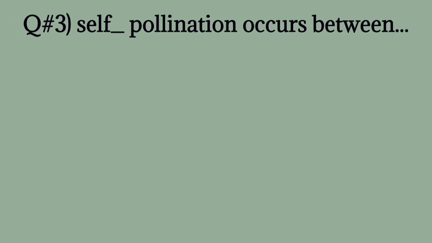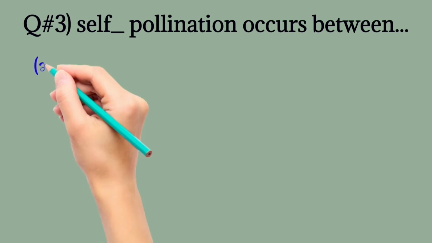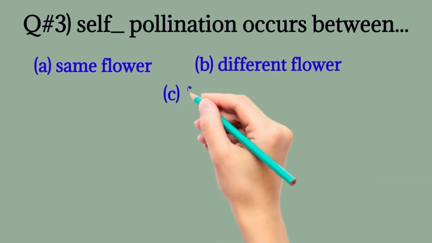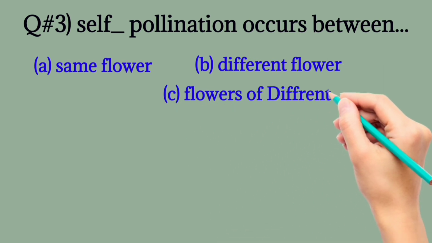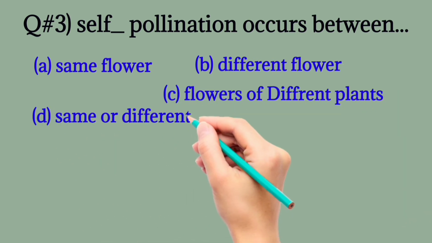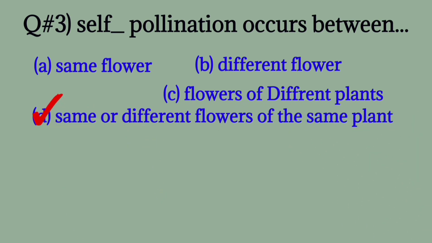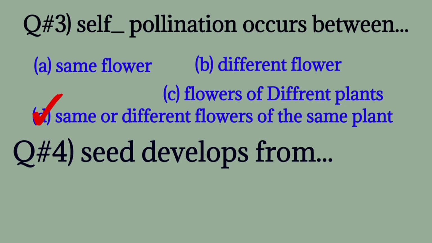Question number 3. Self-pollination occurs between same flower, different flower of different plants, same or different flower of the same plants. The correct one is same or different flower of the same plants.